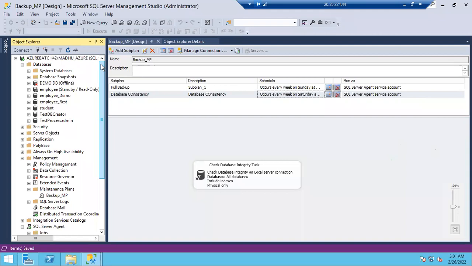We cannot back up a table, but can we back up the schema of the table? The schema of the tables is not a particular backup. Using third-party tools, like the Apex recovery tool, you can restore the table. You select the backup files and select the database, but it is the paid version.